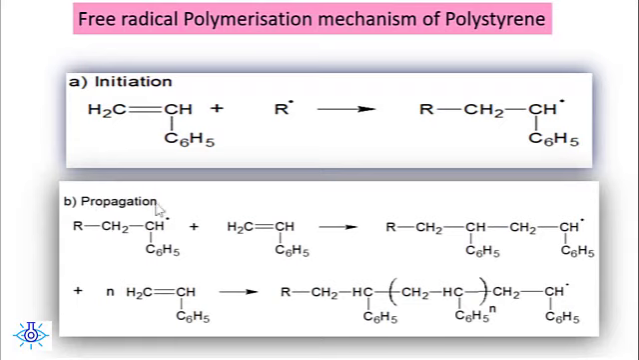The second step is propagation. The chain initiating species reacts with another fresh monomer to form a long chain. This long chain again reacts with another monomer to form a longer chain. This growing chain is called the living polymer. The growth continues until all the monomers are added to form the longer living polymer.